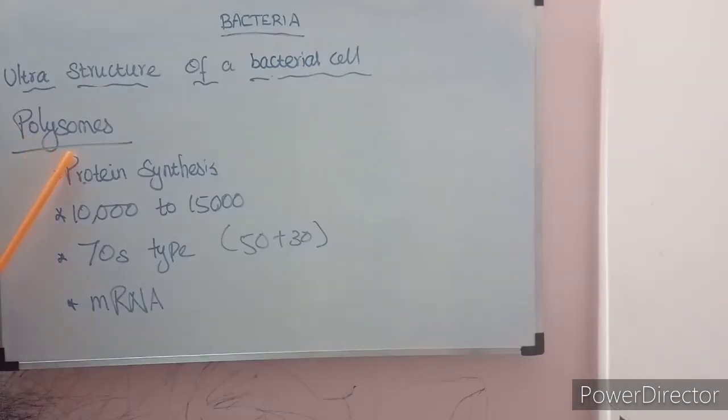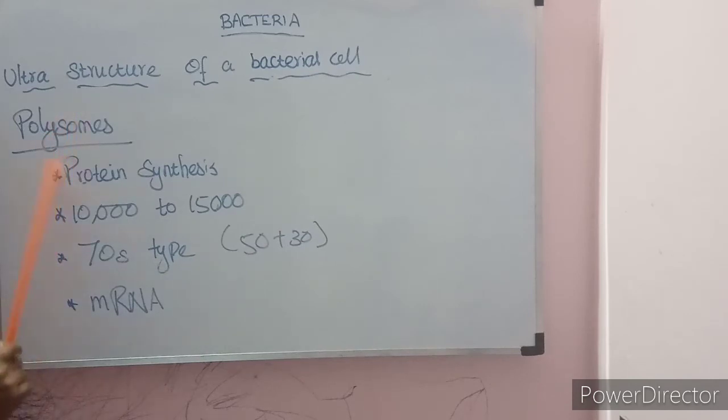Polysomes or polyribosomes. The ribosome is the site for protein synthesis. The number of ribosomes per cell varies from 10,000 to 15,000. The ribosomes are 70S type. S stands for Svedberg unit. 70S means 50 plus 30. Prokaryotic cells have the 70S type. Eukaryotic cells have 80S, which means 60 plus 40.